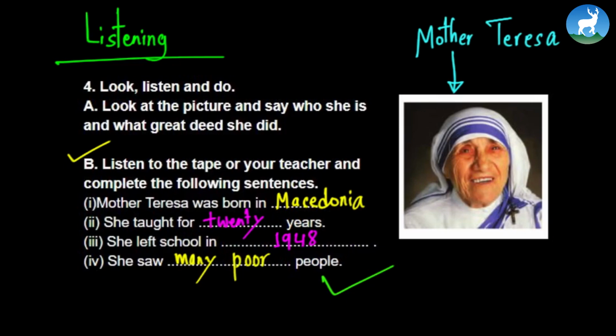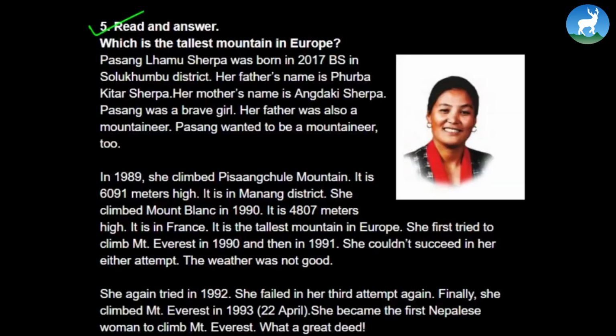Now let's move on to the reading section. Alright, we are going to read and answer. Which is the tallest mountain in Europe? So that's a question. We can solve that question later on, but before that, let's look at this picture. Do you recognize the person in the picture? Her name is in fact Pasang Lamu Sherpa. And we're going to find out what Pasang Lamu Sherpa has done in her life.